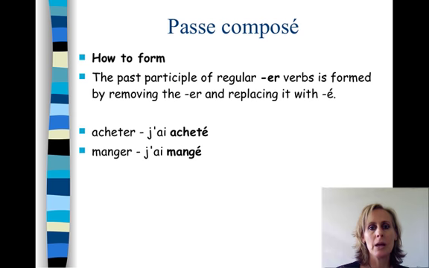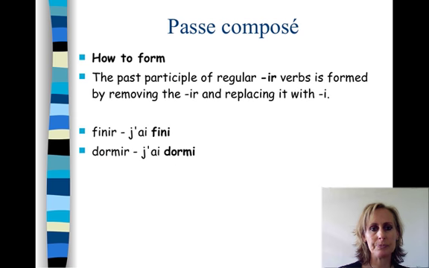Okay. So, how do we form this past participle? The past participle of regular ER verbs is formed by removing the ER and replacing it with E accent aigu. Acheter becomes j'ai acheté. Yes, j'ai, present tense of avoir, we've conjugated avoir. Our past participle, we've taken off the ER, we've added E accent aigu. J'ai acheté. Manger, j'ai mangé. I have eaten. J'ai, present tense of avoir. Mangé is the past participle. We've taken off the ER. We've added E accent aigu.